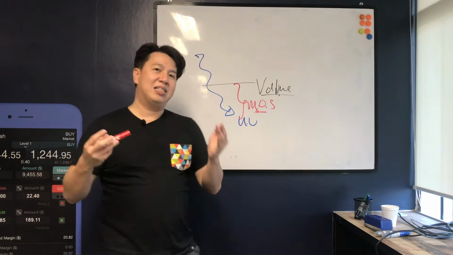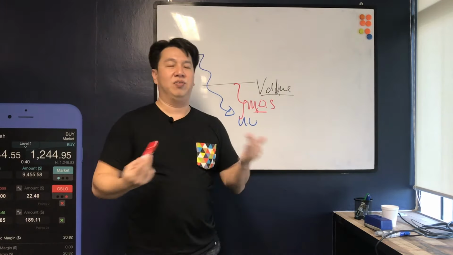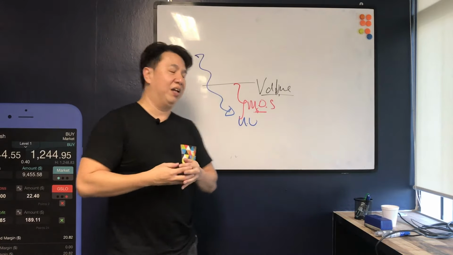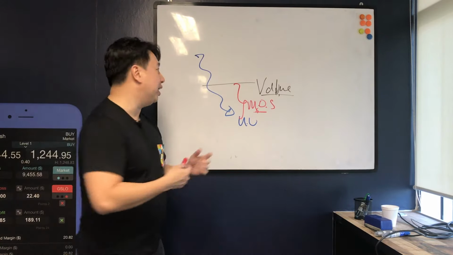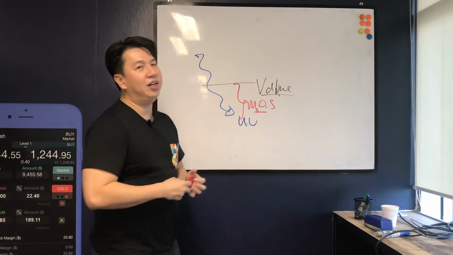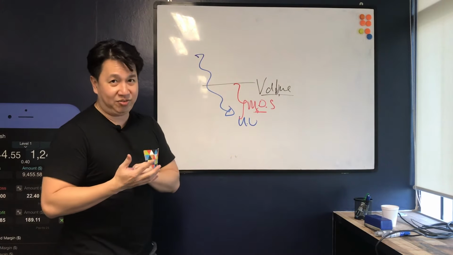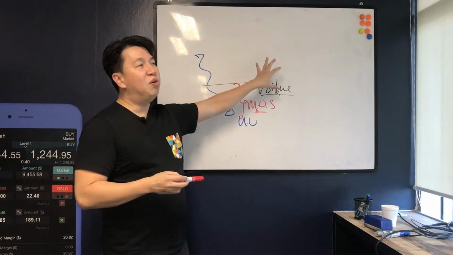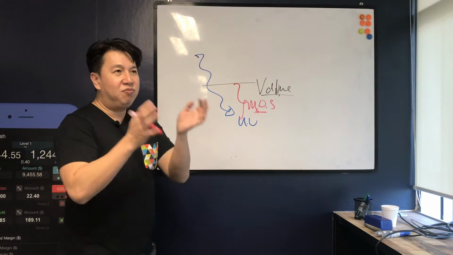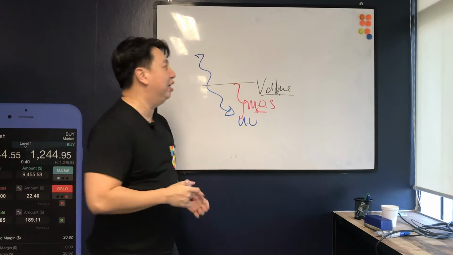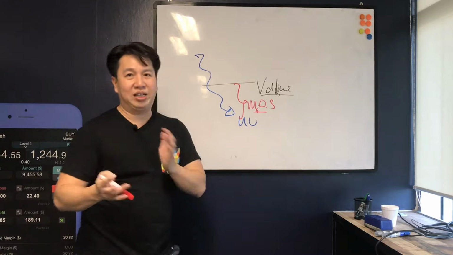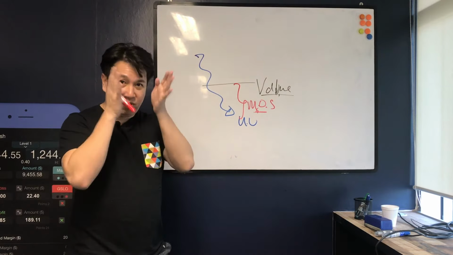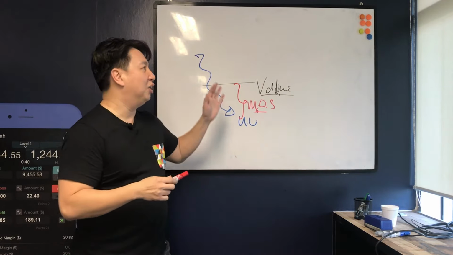Of course, there are some advantages and disadvantages of this method. I'll share with you a few disadvantages. Number one is that this value is very subjective. Because there are different ways to calculate the value of a stock, and different people will calculate it differently. So you may not get a right answer on how much it is actually worth.